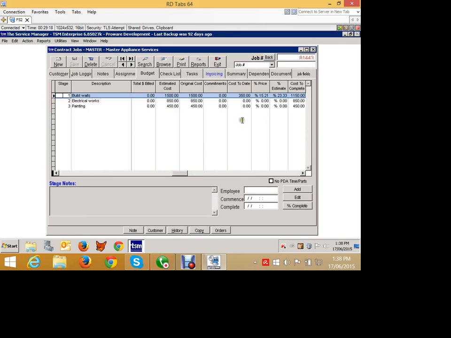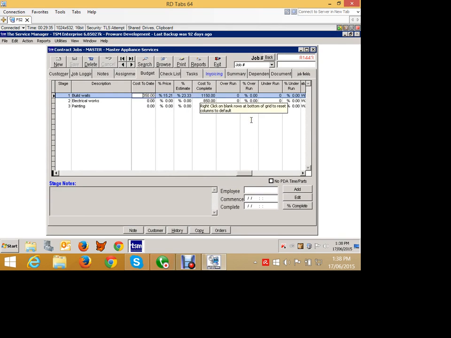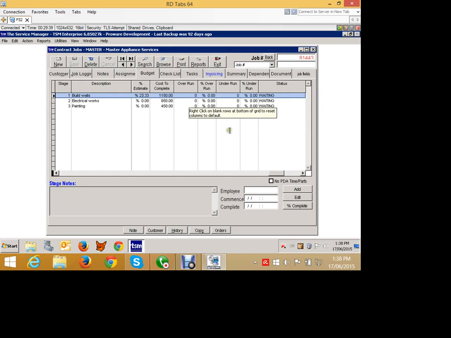I've now got some actual cost to date here, which is 15% of the sell price or 23% of the cost price. I still have $1,150 cost to complete. Because it's not finished yet, I've got no overruns or underruns or anything at this point in time.